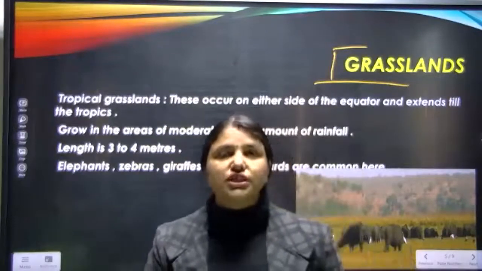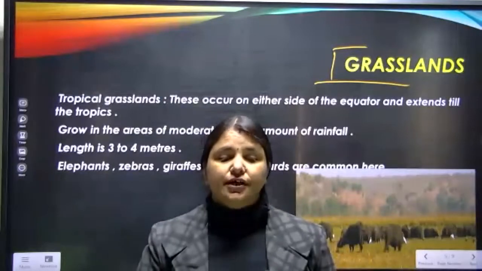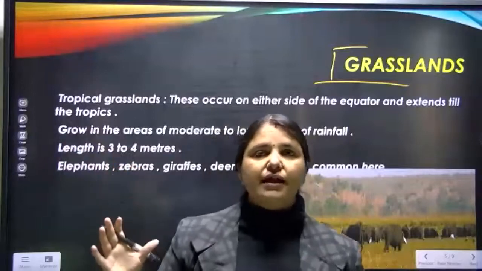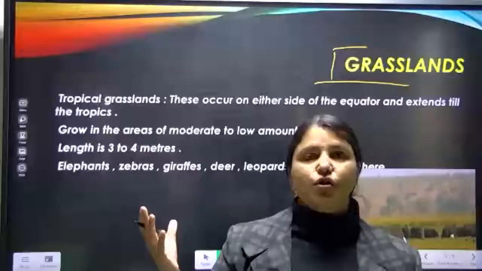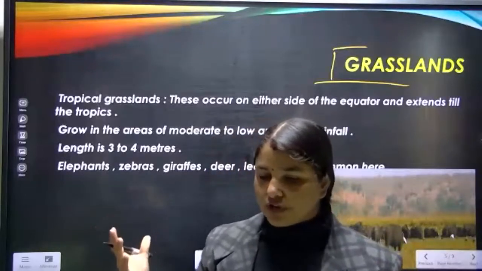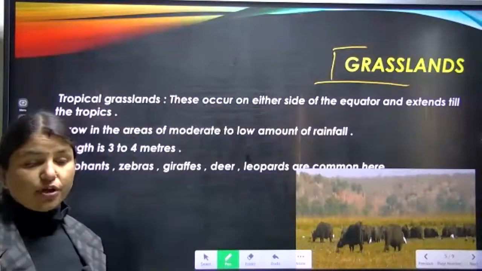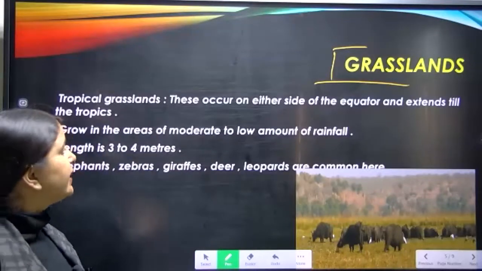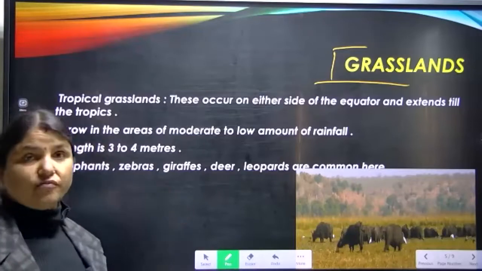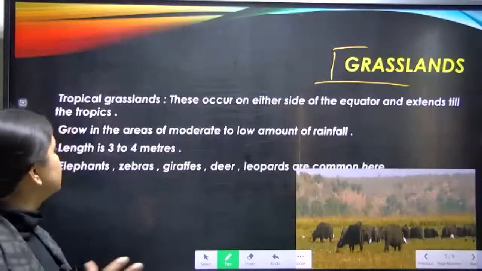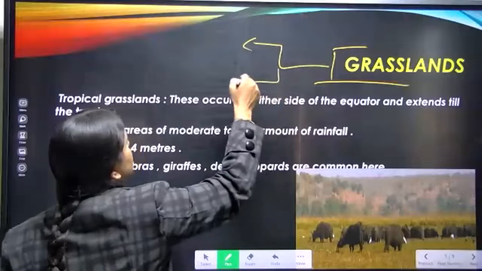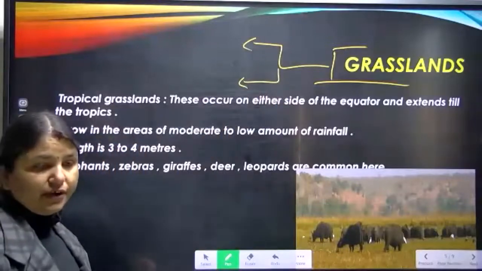Just as you see on geography discovery channels, a wide area is completely covered with grasses. Somewhere lions are moving over there, tigers are moving over there, deer are moving over there. So because of all that, we can say grasslands are the areas spread through a wide area which is covered with grasses. Now see, grasslands also we can divide into two parts.